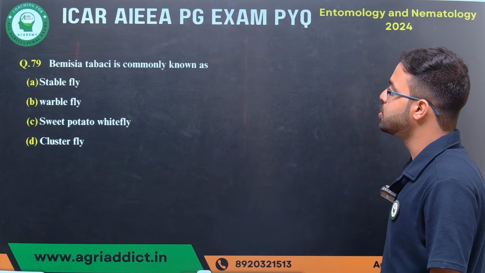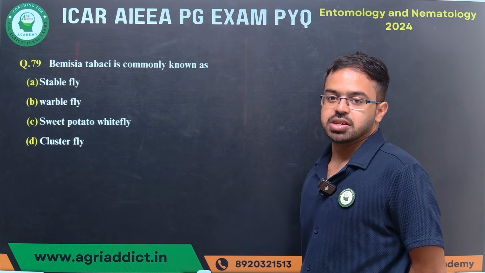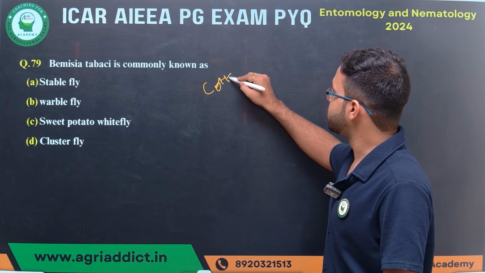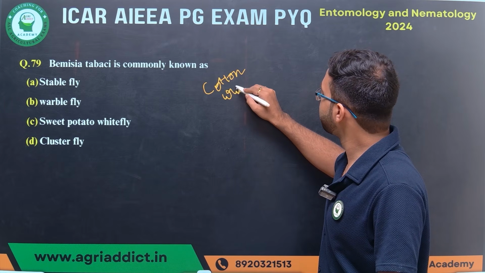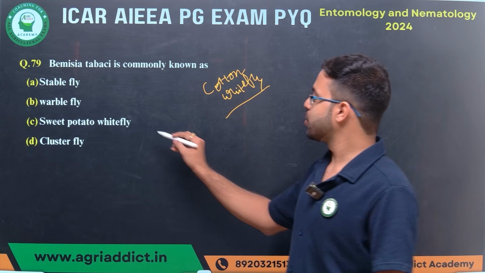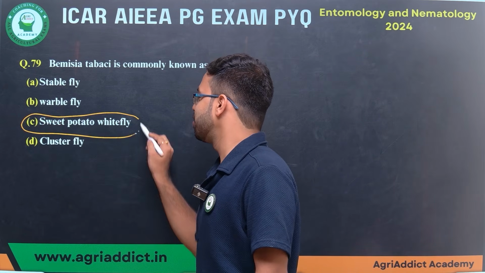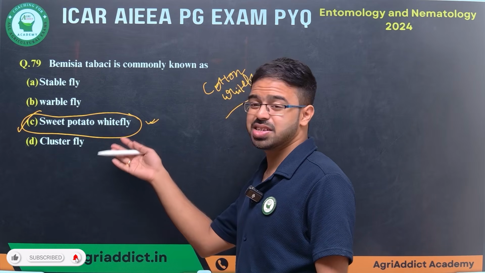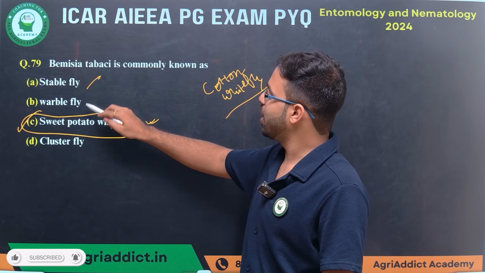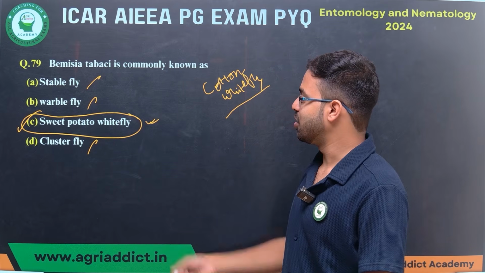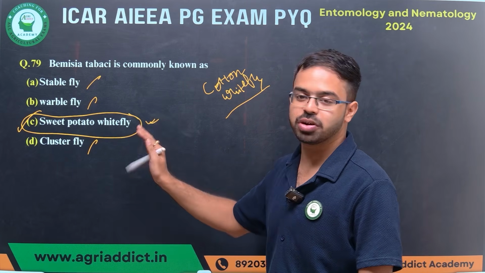Come to the next. Bemisia tabaci. It is commonly known, everyone knows, as cotton whitefly. Now it is also known as sweet potato whitefly. The answer is sweet potato whitefly, and it is very easy because table fly, warble fly, and cluster fly all come under Diptera. Only one option is there, that is sweet potato whitefly.